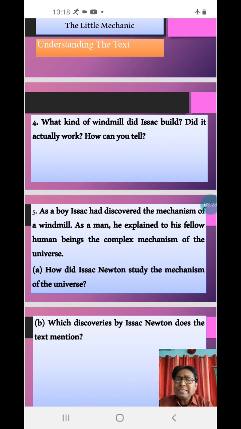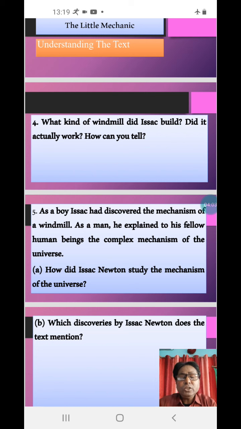Isaac studied the mechanism of the universe by reading books on mathematics and natural philosophy. He read the books of mathematics and natural philosophy in his childhood. He also thought deeply about different things. For example, he gazed curiously at stars and wondered about their nature, distance, and power. This was what he used to do in his childhood.